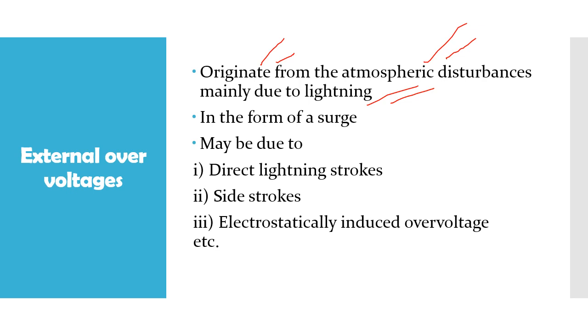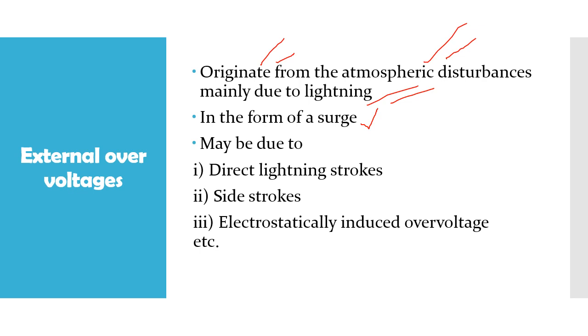Whatever over voltages are generated due to lightning will take the form of a surge. Now let us see what is meant by surge. The surge or voltage surge is nothing but an increase or rise of voltage during a very short period of time. The increase or rise of voltage for a very short duration of time is known as the voltage surge.